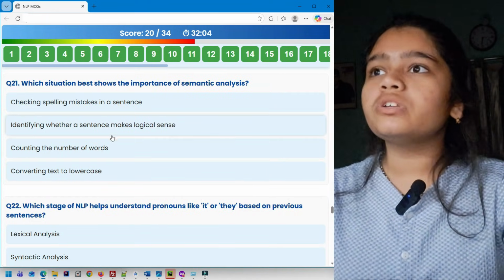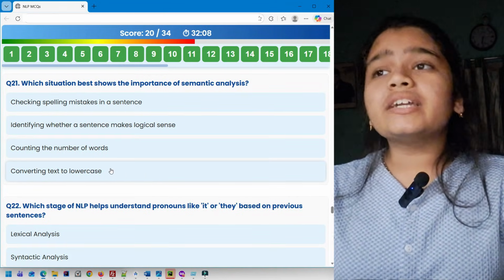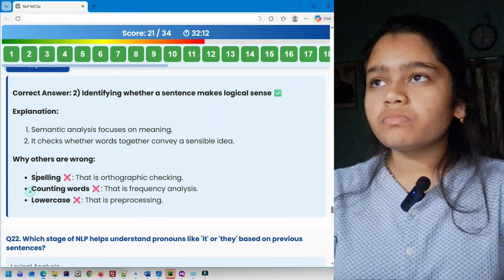So this can be the option. Counting the number of words, no. Converting text to lowercase, that is normalization. So it's going to be option 2.